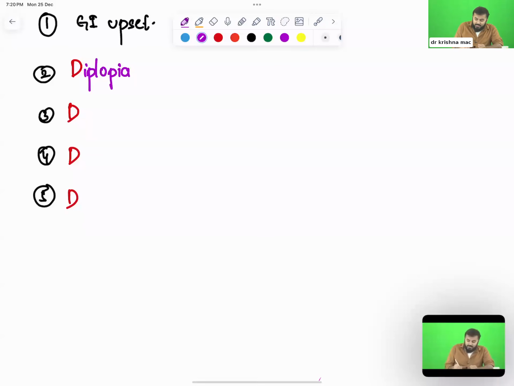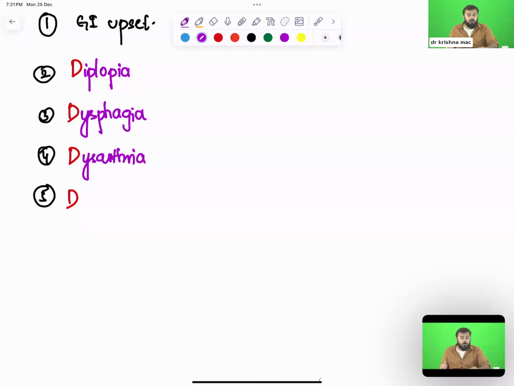Next important thing is dysphagia, the inability to eat, because the muscles in the buccal cavity are not working and the esophagus muscle is not contracting. Next, dysarthria. Dysarthria means the patient will not be able to talk properly, because the muscles are not working. Next, dyspnea. Dyspnea means the respiratory muscles are not working, so he won't be able to take sufficient air inside. So he will have dyspnea. Clear, all of you?